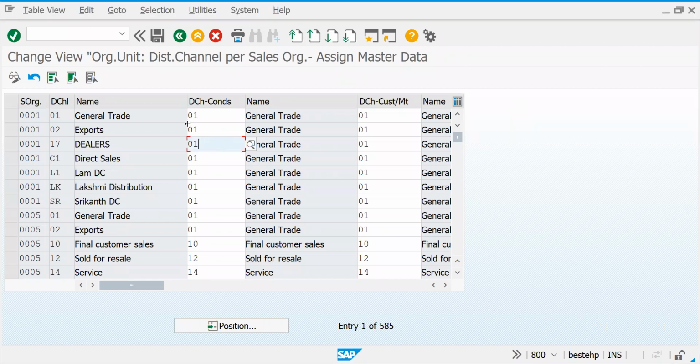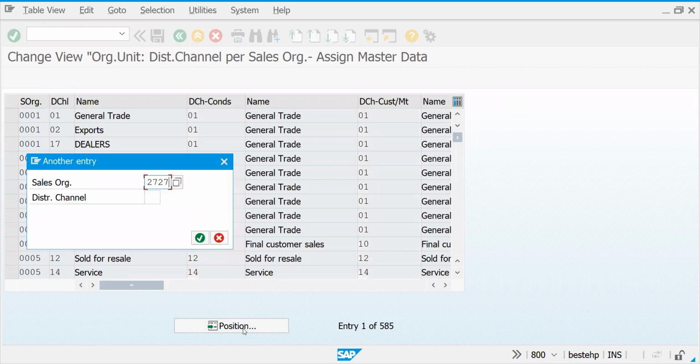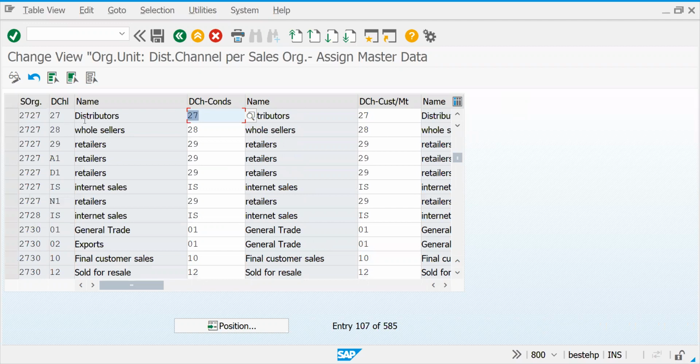So let's go to our sales area. It got disconnected, right? Okay. So now if you see this distribution channel distributor, the same channel, if I use it for my customer and material.